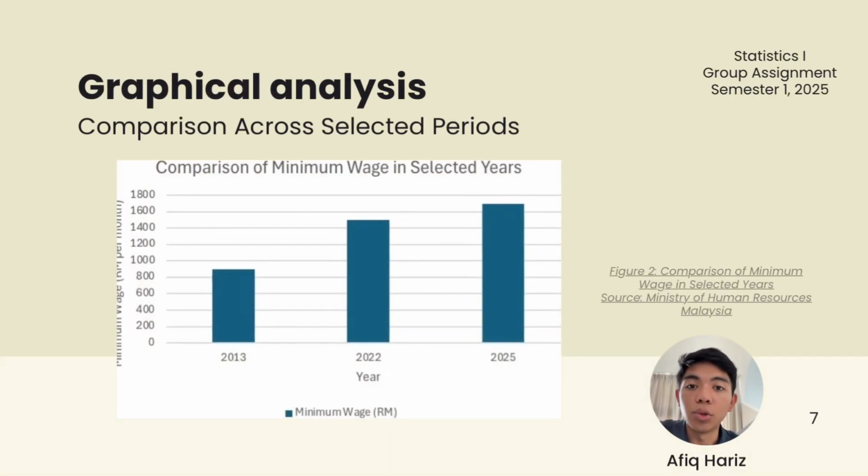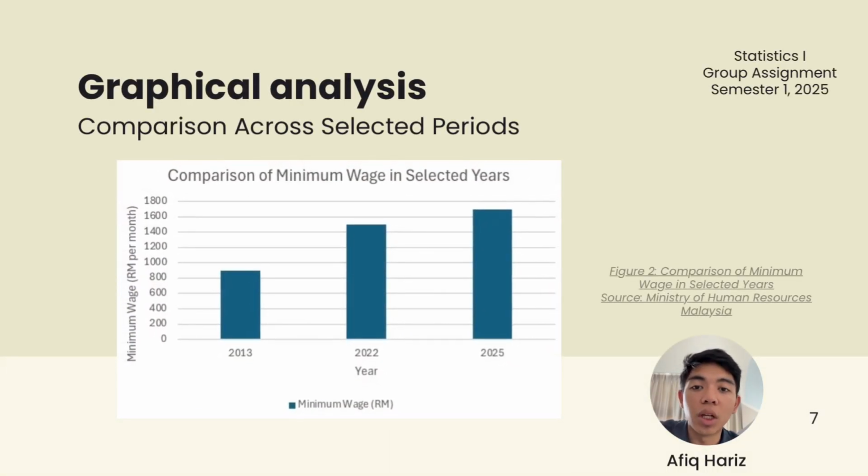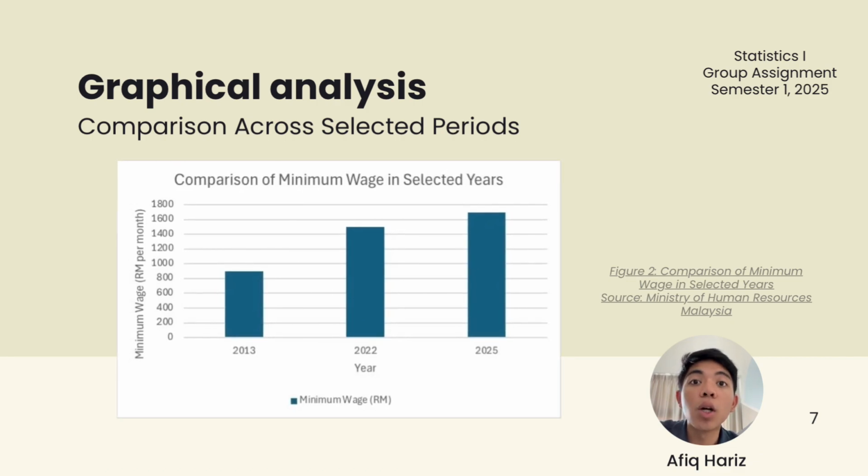Next, Figure 2 compares minimum wage levels across selected years which represent key policy periods in Malaysia. From the bar chart, we can clearly see the difference in minimum wage levels between 2013, 2022 and 2025. In 2013, the minimum wage was 900 ringgit, while in 2022, it increased significantly to 1,500 ringgit.